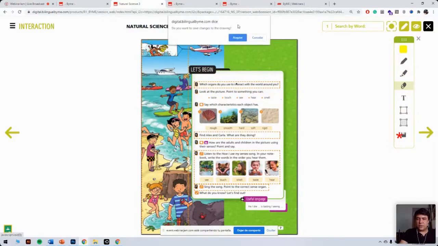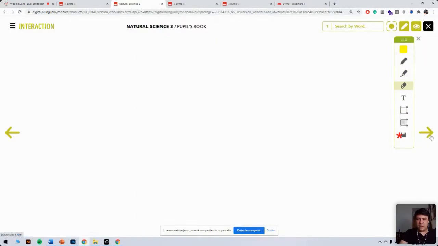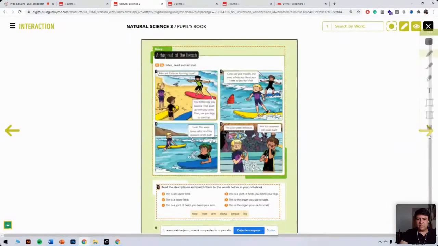Now let me see if I can go forward so I can show you the next tool with a different piece of material. Okay, this is great. So here we've got this text button, and what this does, you can add a note. If you say, this is a note, you would be adding a note. Now, if you click on save, you would have saved this note, and you would be able to see the note next time you log into the system as well. Or you can delete the note by clicking here, delete.